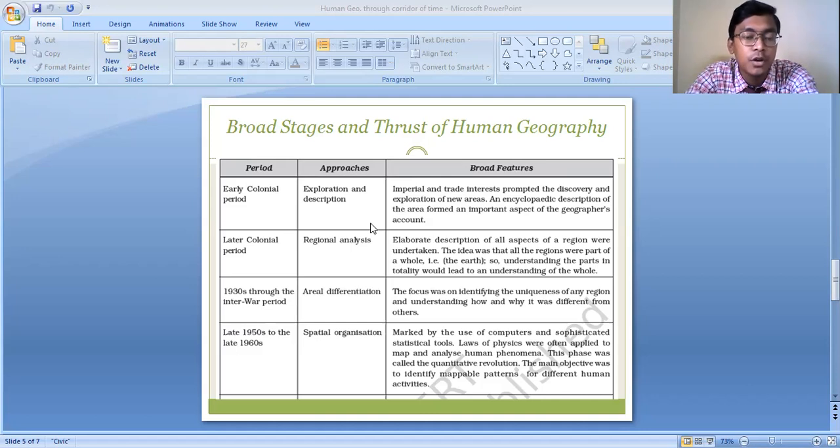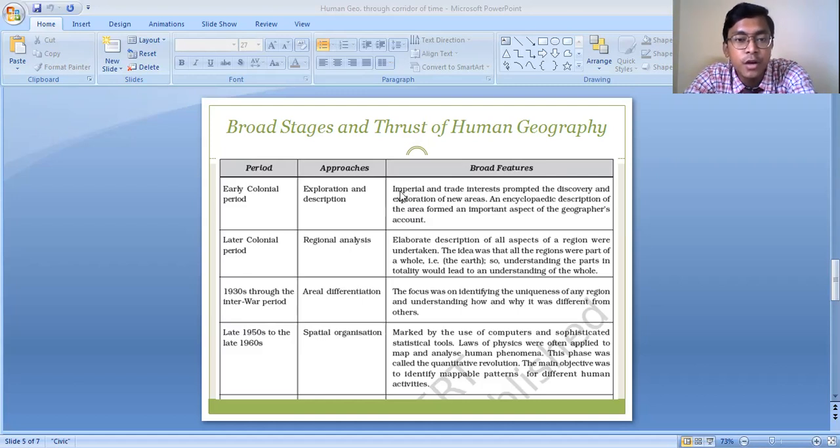People started exploring various new places and provided information, describing those places. So the major approach was the exploration and description approach.